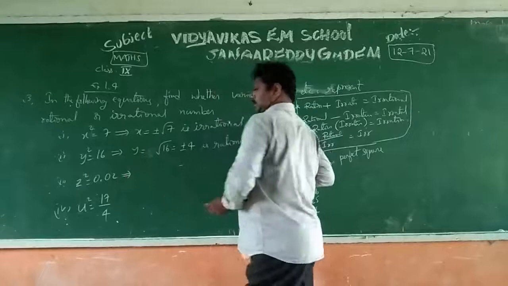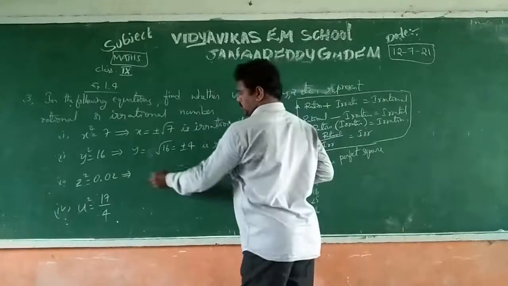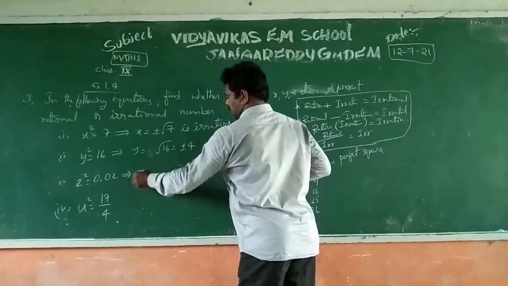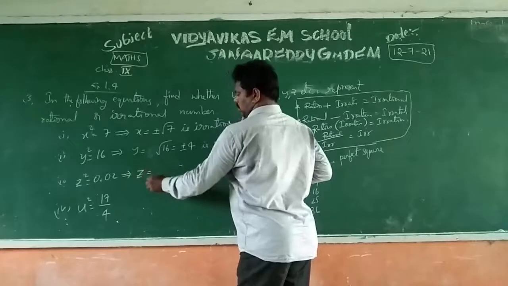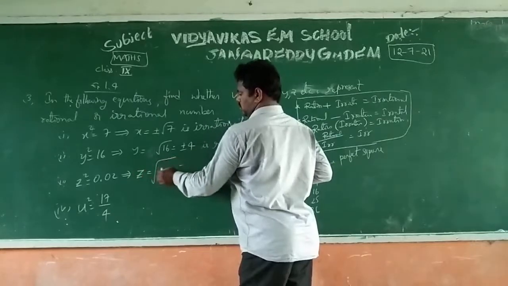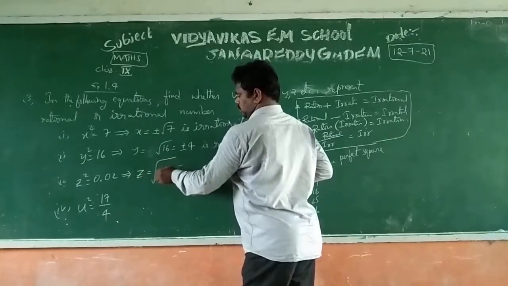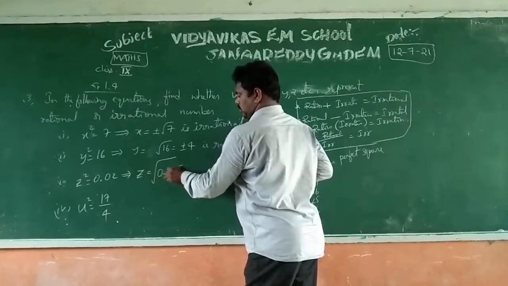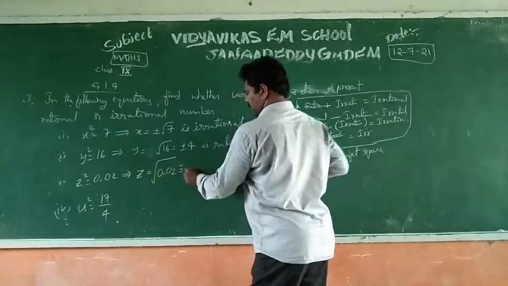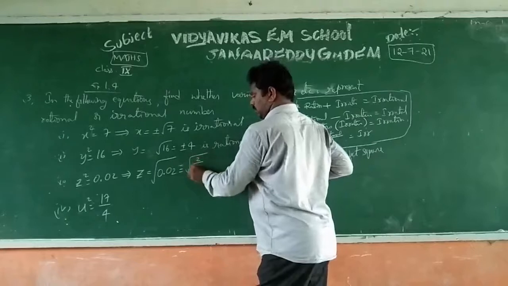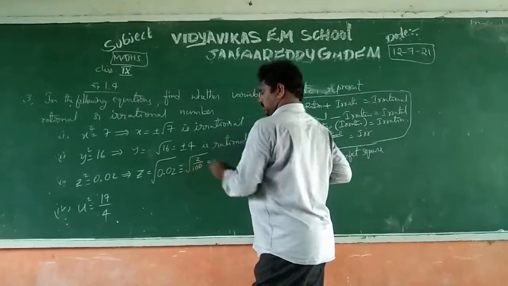z square is equal to 0.02, given. Then z is equal to root of 0.02, and simplifying, root of 2 by 100. That is the decimal.